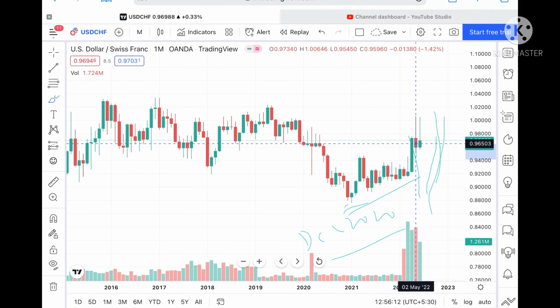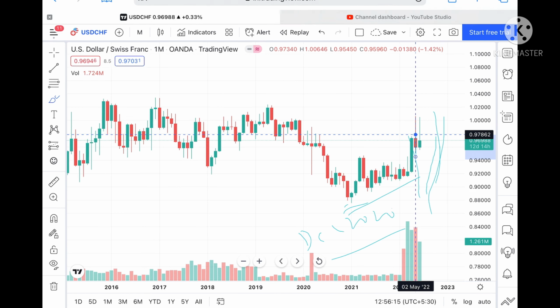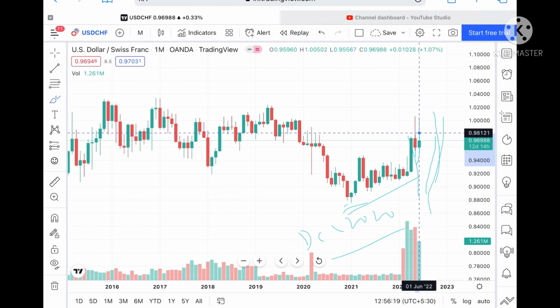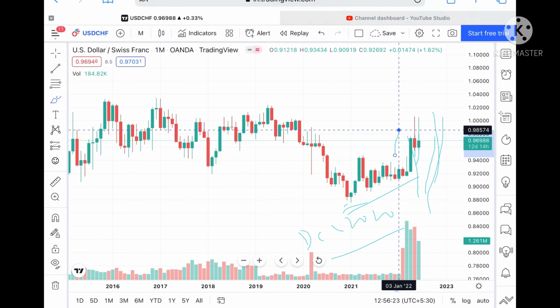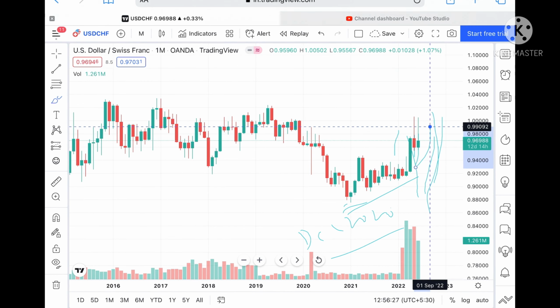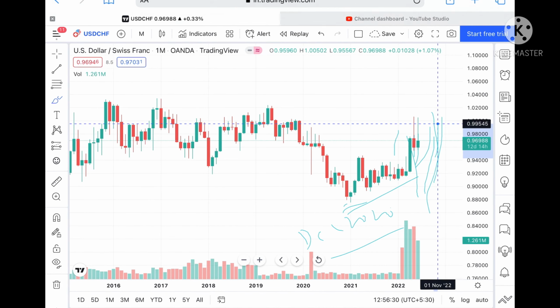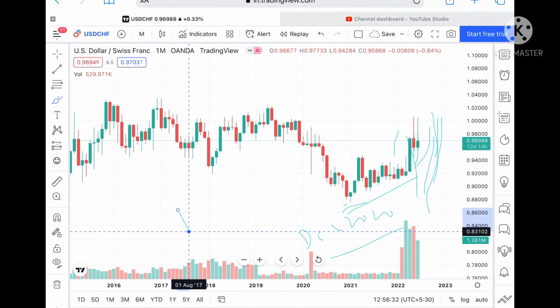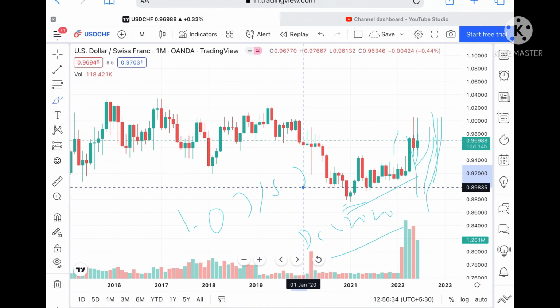of 0.97603, and from there we can see it go further high towards a level of 0.97862. Suppose the price goes above that level, then it can touch a level of 0.98121, and from there a level of 0.98574. Once it sustains above this level, then we can see a level of 0.99092, and from there it can move further upside towards a level of 1.03387.